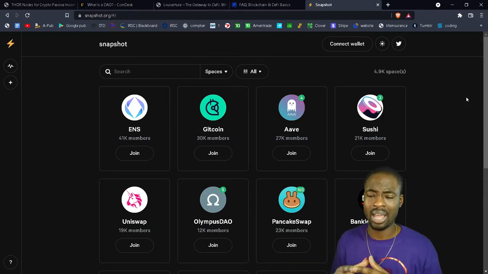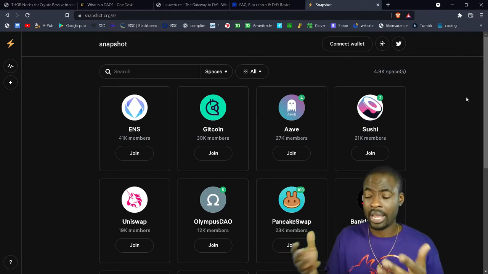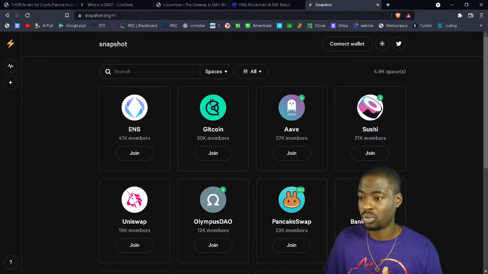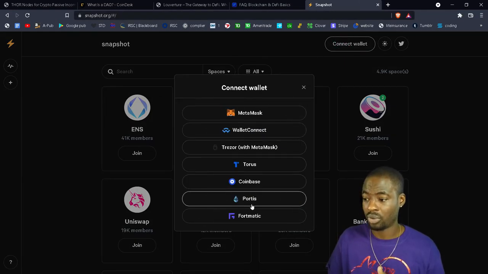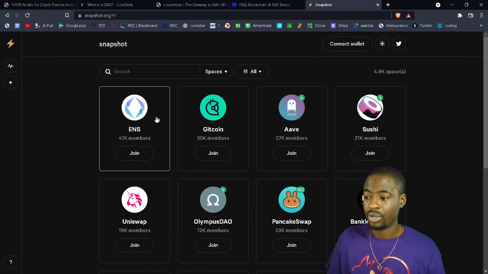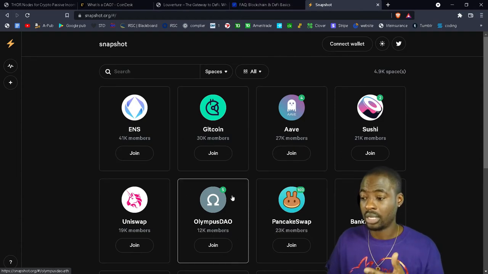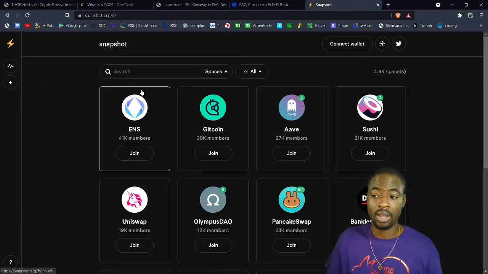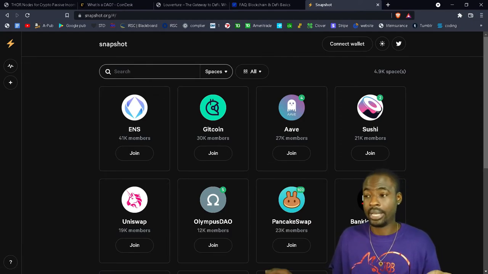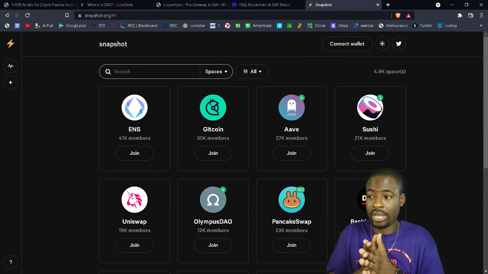And some of the NAASs have snapshots as well. So if you have a cryptocurrency wallet, MetaMask, and things like that, you would just come to snapshot.org, click on Connect Wallet, and you would connect whichever wallet that you're currently using, right? And from there, whatever tokens you hold will allow you to vote on things in these DAOs or these protocols, and you will have a voting right, like I said. And I will link this in the description so you guys can check them out.